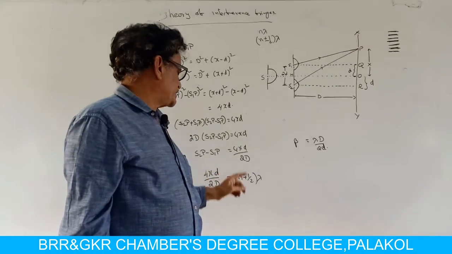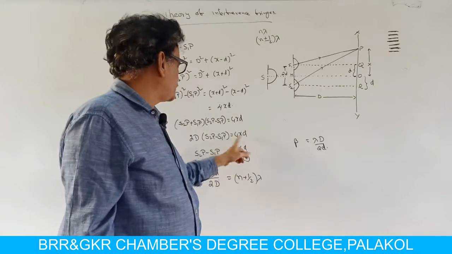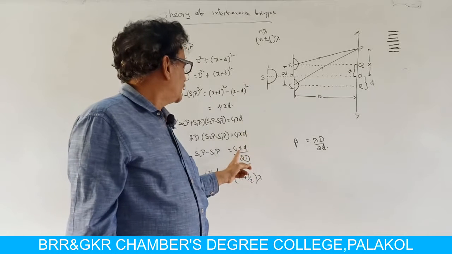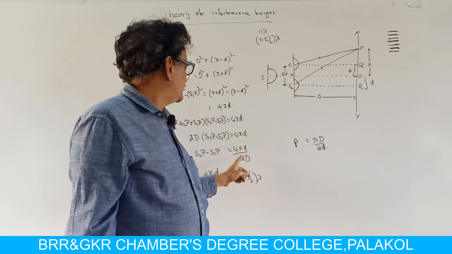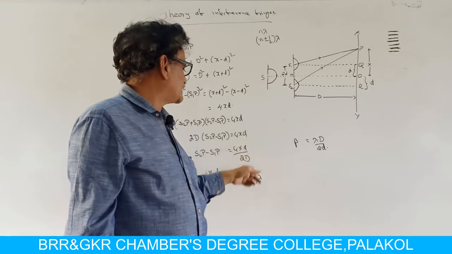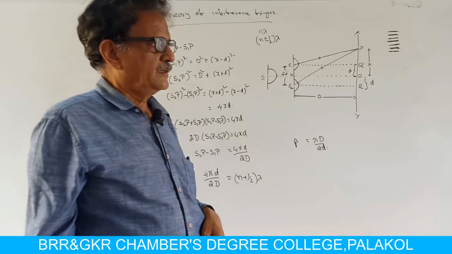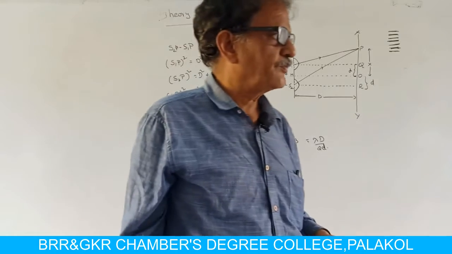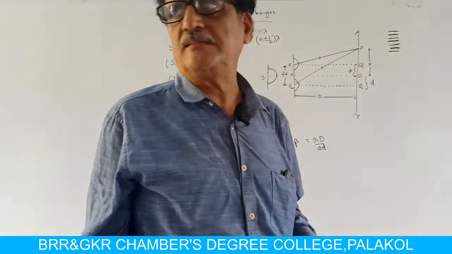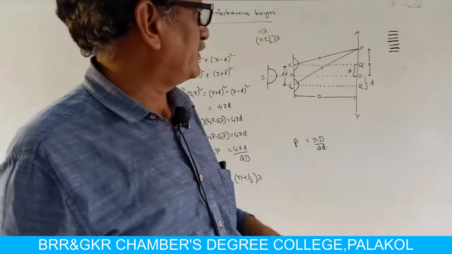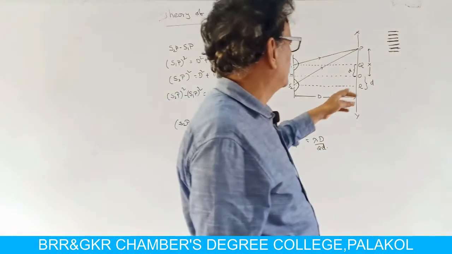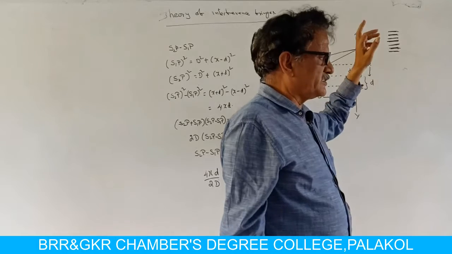By equating this path difference, 2Xd by D, to n lambda, we will get the expressions for x1, x2, x3, etc. What is x1? x1 is the distance of the first bright fringe.